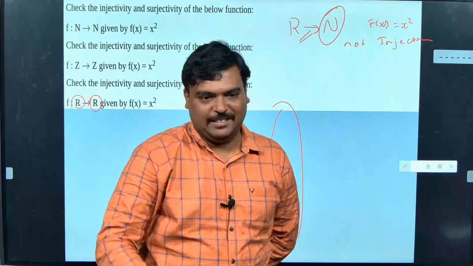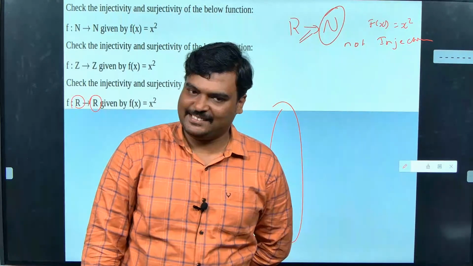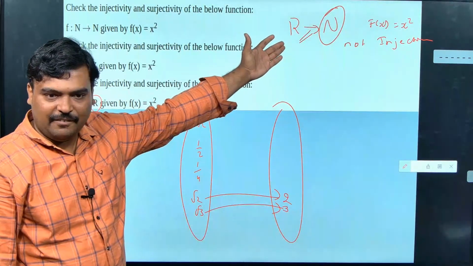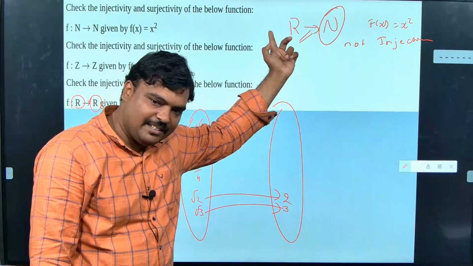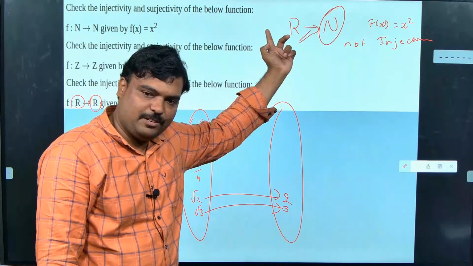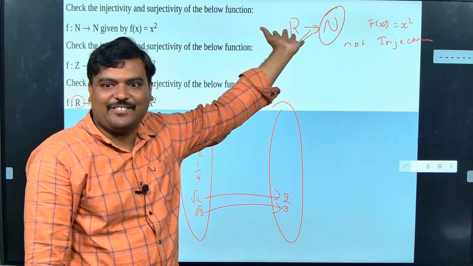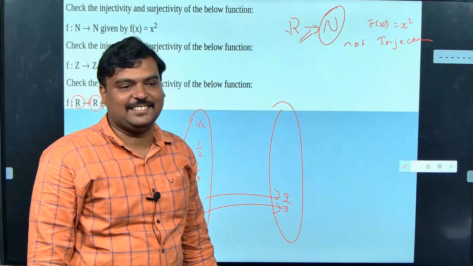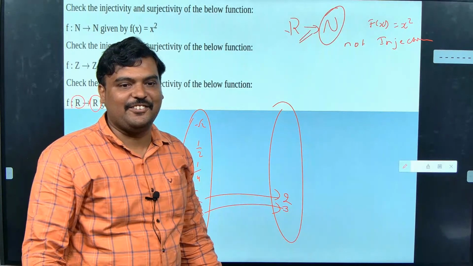I'll say an example. 1 by 2 is there. What is 1 by 2 square, guys? Whether that is there in the natural number, whether 1 by 2 will be there in the real number. I am having an input, but I am not getting the output in the codomain. It is not a function. It is not a function, guys. If somebody understands this, then you have understood function.